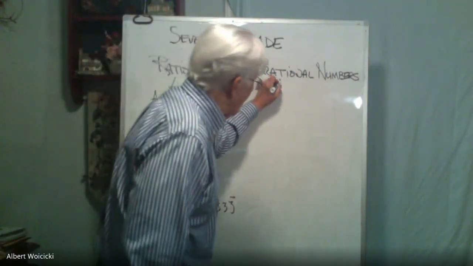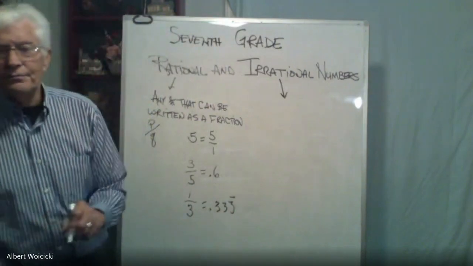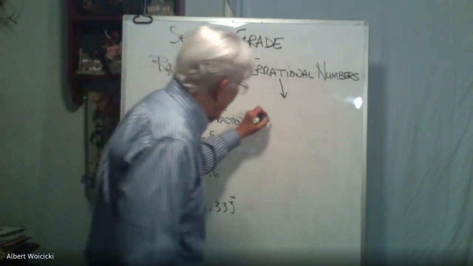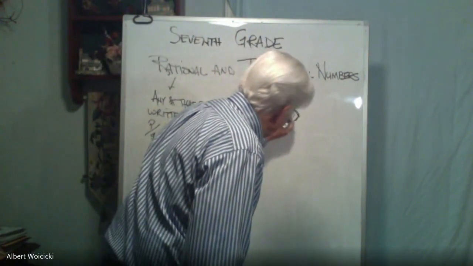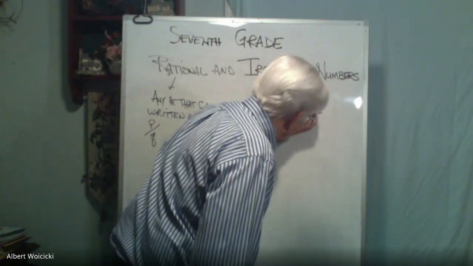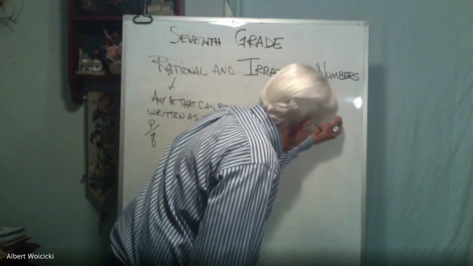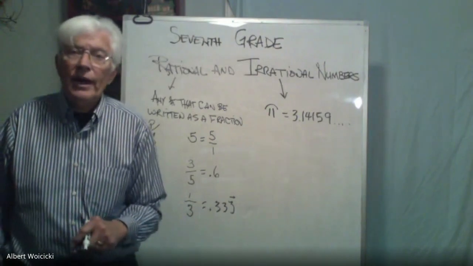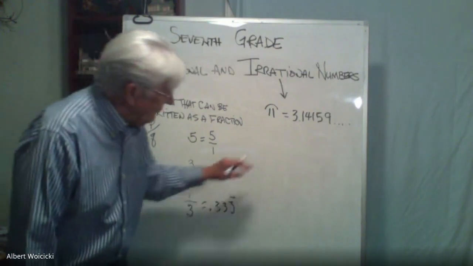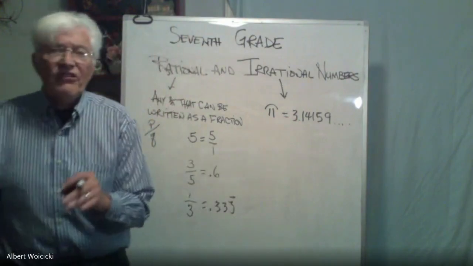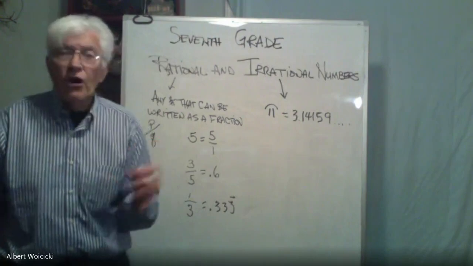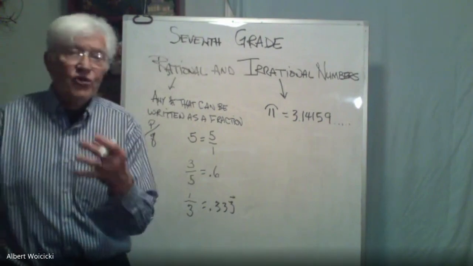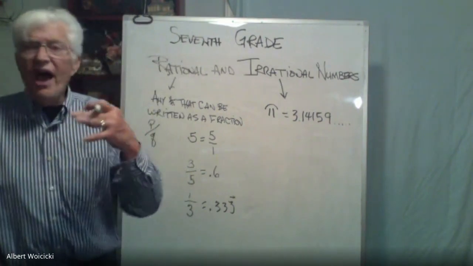Now there are things called irrational numbers. But there's a lot of them, not just a few. Gosh, there's a lot. The first one that jumps to mind is pi. 3.14159, and so on. It's going to keep on going and going. This number's decimal never repeats. It doesn't terminate. It's not nice. It's transcendental. It's just not a nice number.